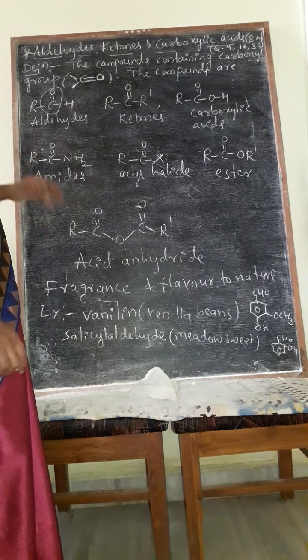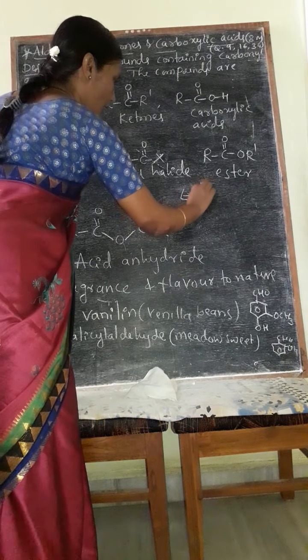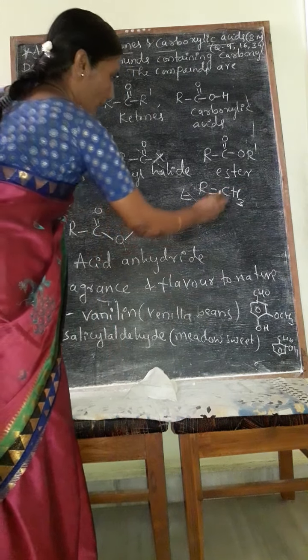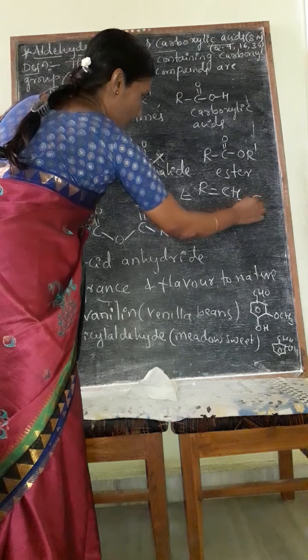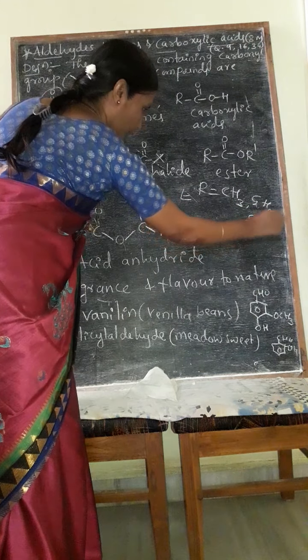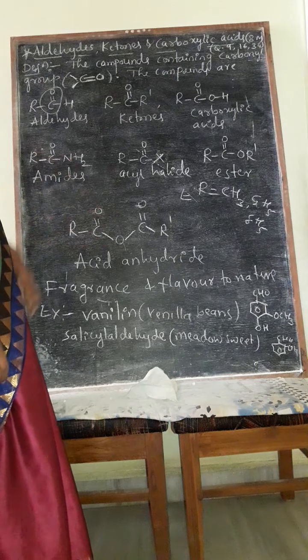If you want to take examples of these, instead of R you can replace with CH3 or C2H5 or C6H5.